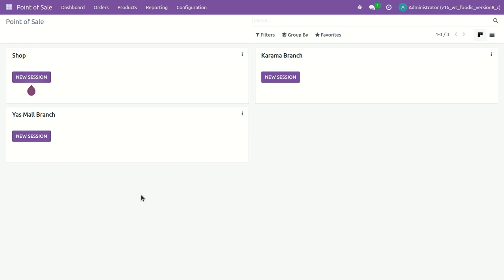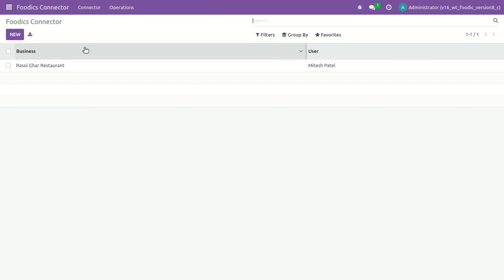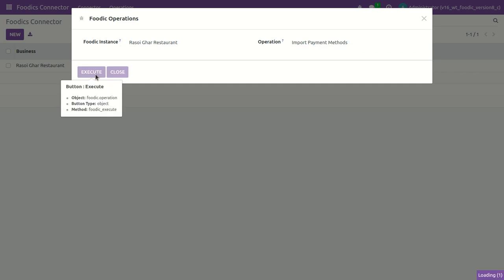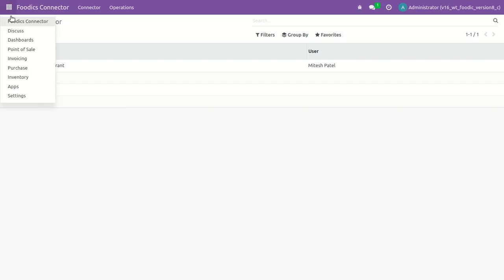Likewise, now let's do a second operation. Click on your instance and payments method. Execute the payments method operation and it will sync all the payments method.